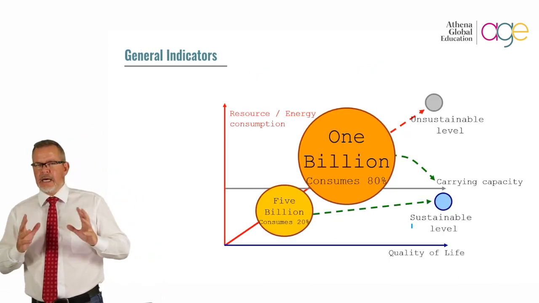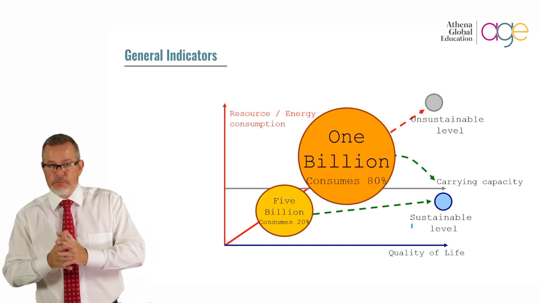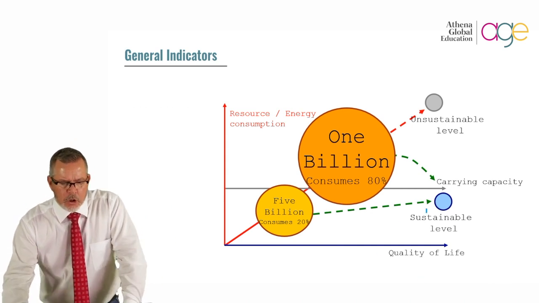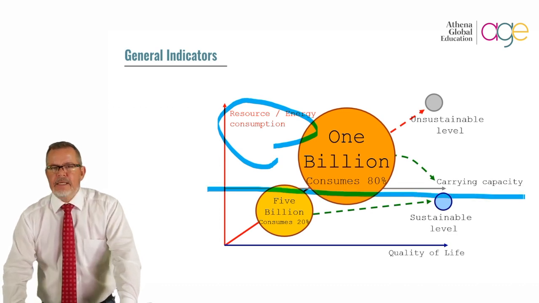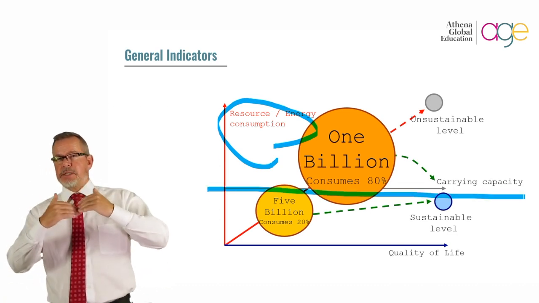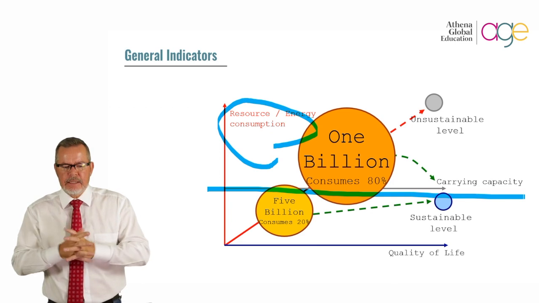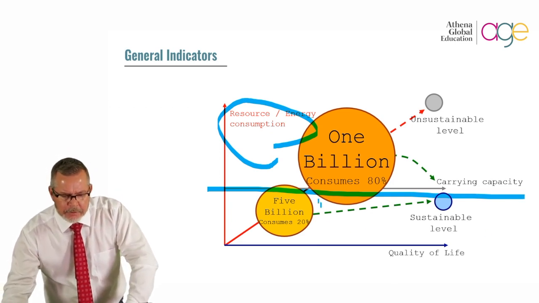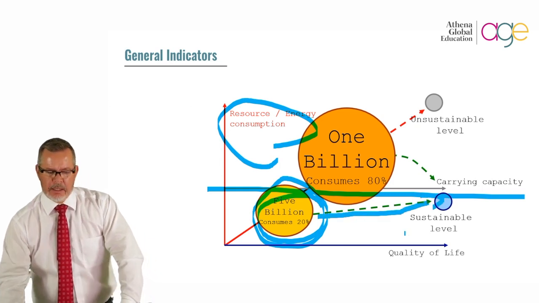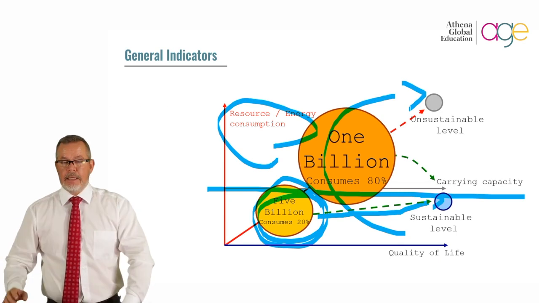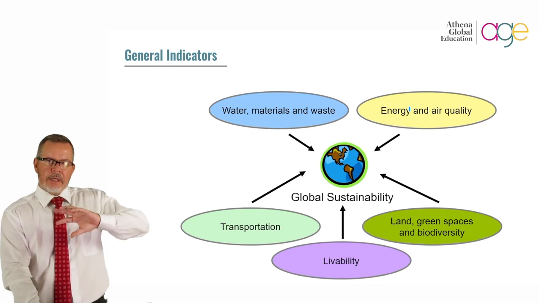When we look at indicators that give us the indication that we're not necessarily moving in the direction that we should in terms of moving towards a sustainable future, we typically look at resource and energy consumption. And we have a sort of flatline indicator there that tells us this is the carrying capacity that we have when we look at water, energy, and basic needs. So here we have the consumption rate at the moment, and this gives us an indication of what is the sustainable level. Should we exceed that, it goes into an unsustainable level. And then of course the question is, what do we need to do? How do we curve that?